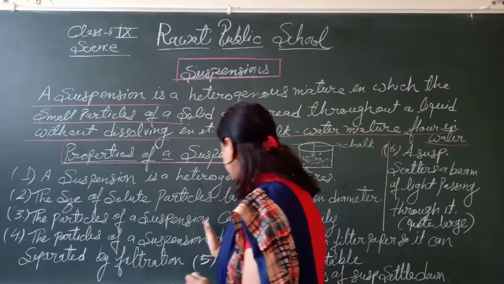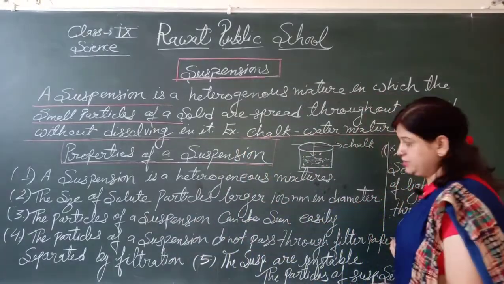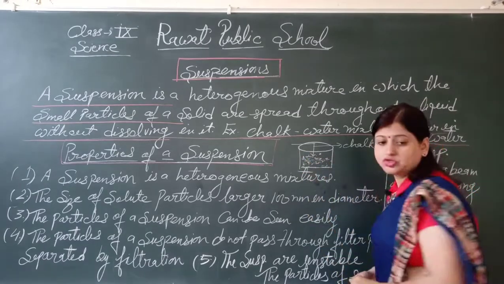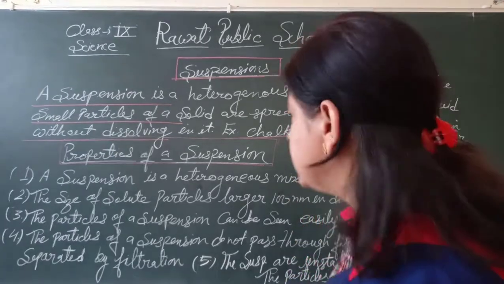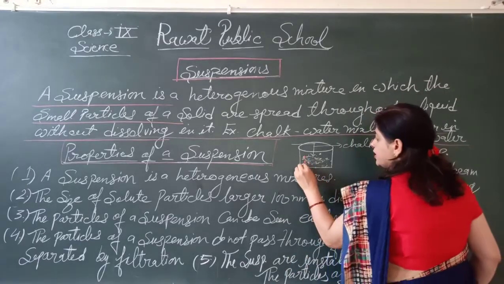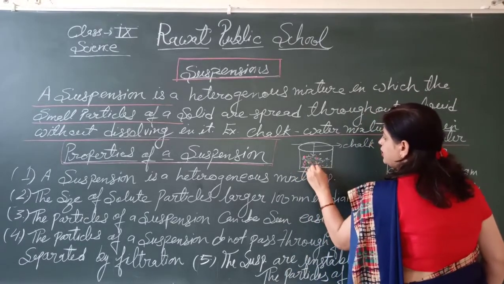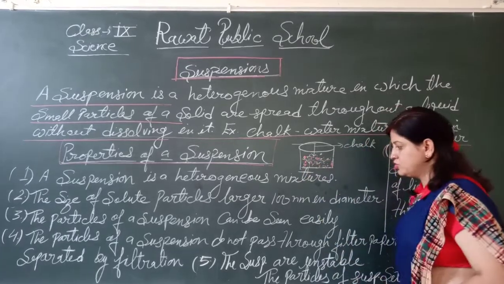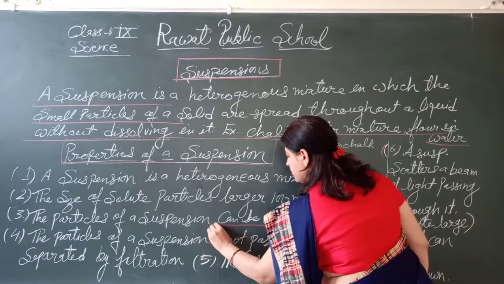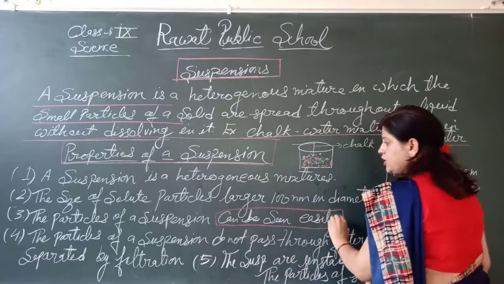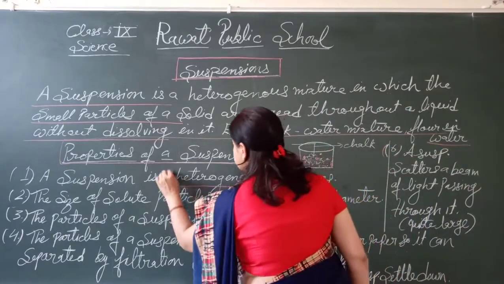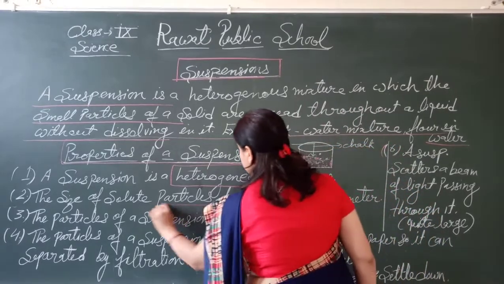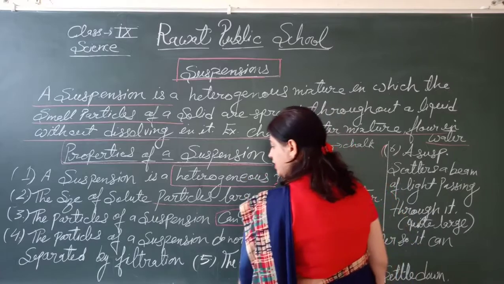The particles of a suspension can be seen easily, because they are suspended particles. So it's a very important point. It can be seen easily. Second, it is a heterogeneous mixture and the particles are larger, right?